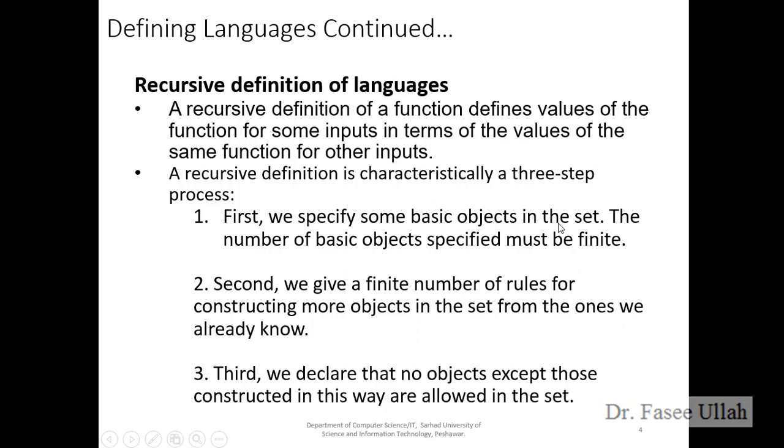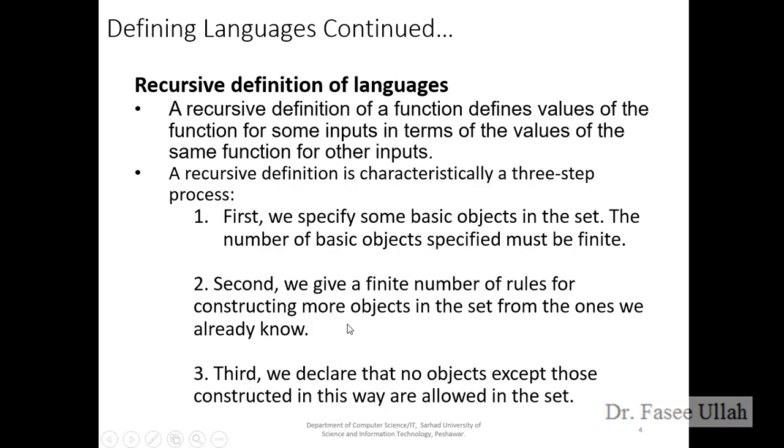What is the object we want to print? What is the set? We want to print Pakistan 10 times. So how can we define the basic objects, elements or conditions? We say 0 to 9 or 1 to 10. That is the first point. The number of basic objects specified must be finite. Like I said before, printing Pakistan 10 times, we can say 0 to 9 or 1 to 10.